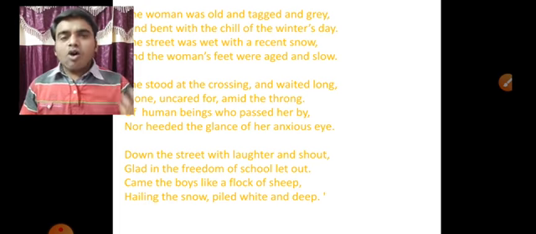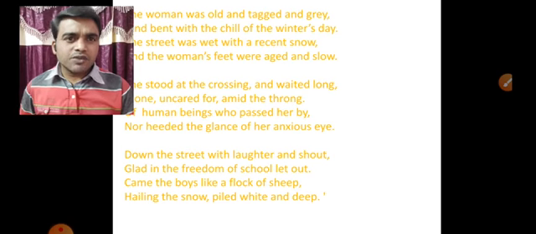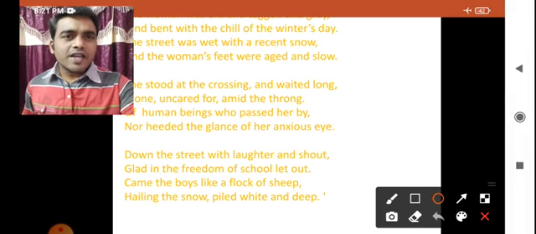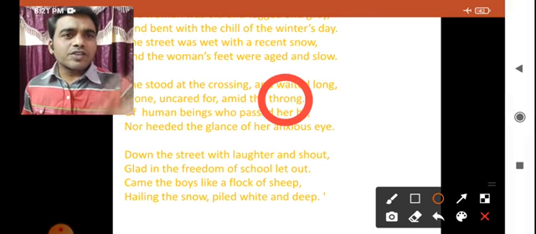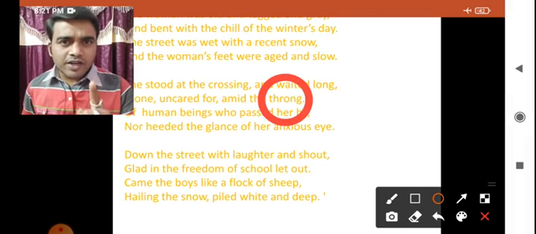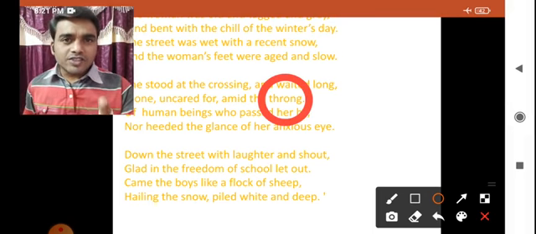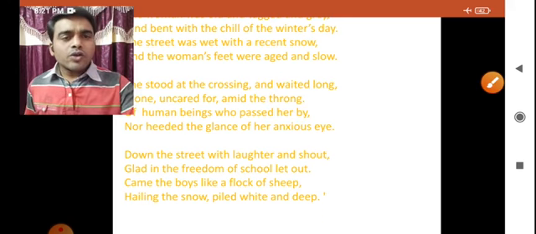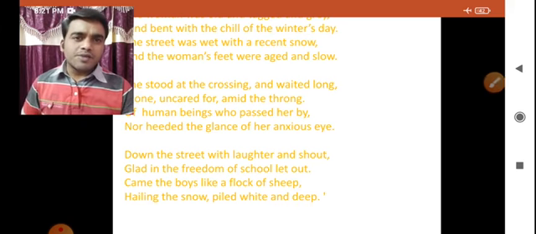Okay. Throng. We come across the word throng there. What do you mean by throng, children? Yes, we come across it. Yes, uncared for, amid the throng. What meaning do we get for that word? Yes, throng in the sense crowd. The group of people. Okay, though there was a group of people, nobody helped her.